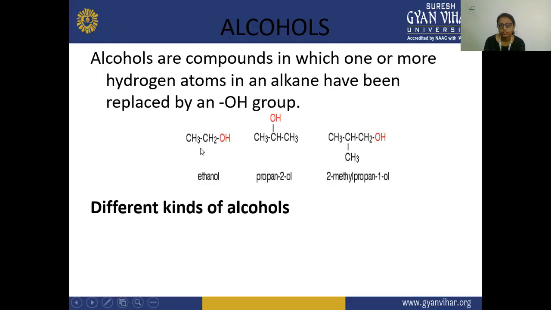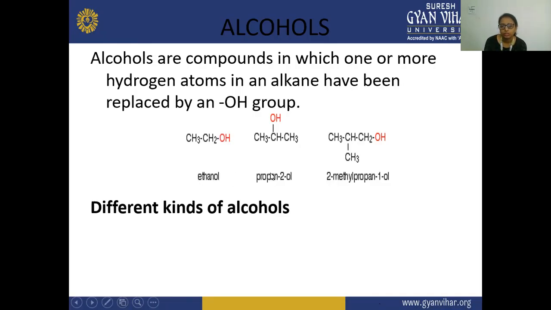This is your first example, ethanol. In ethanol there are two carbons present, which shows the presence of the alkane ethane. Ethane has CH3, CH2, and from ethane, the E is replaced by ol, because in alcohol we use ol. So its name is ethanol.